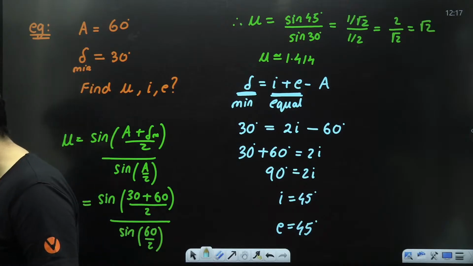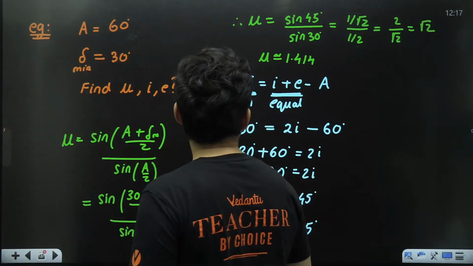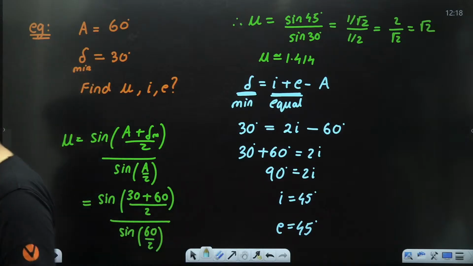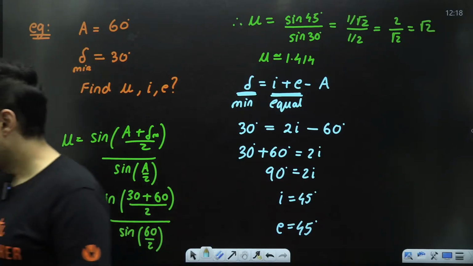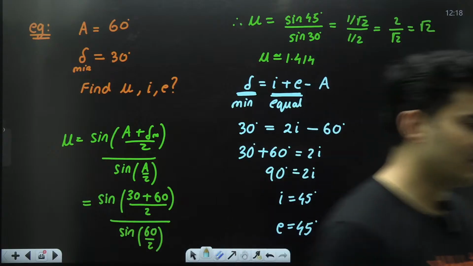Got it? Yes. Perfect. Clear. Shall we go ahead? Great. Yes, Krishna, 45 degrees. Yes, 1.414, which is root 2. Oh, thank you also for reminding me to have some water.